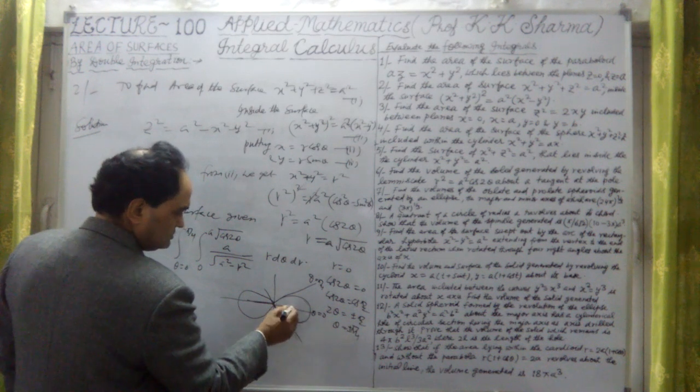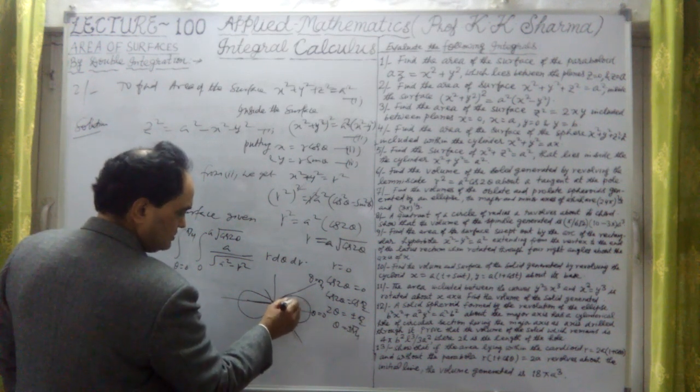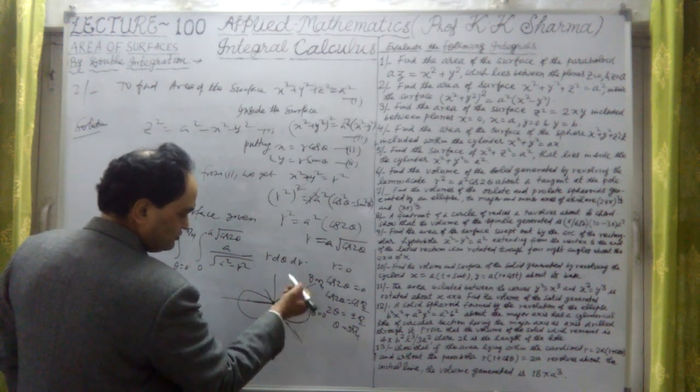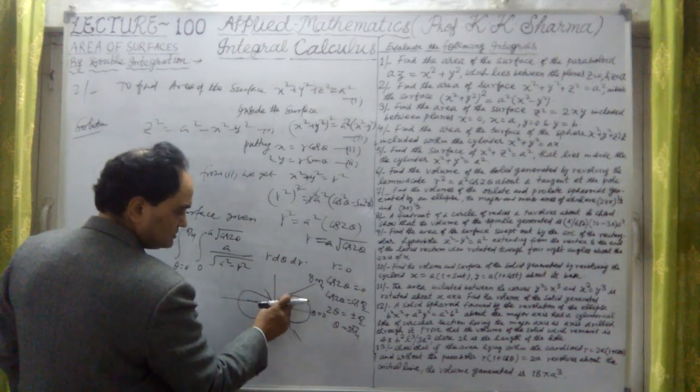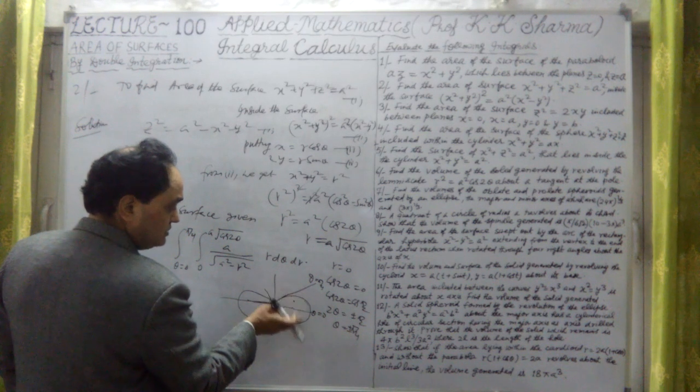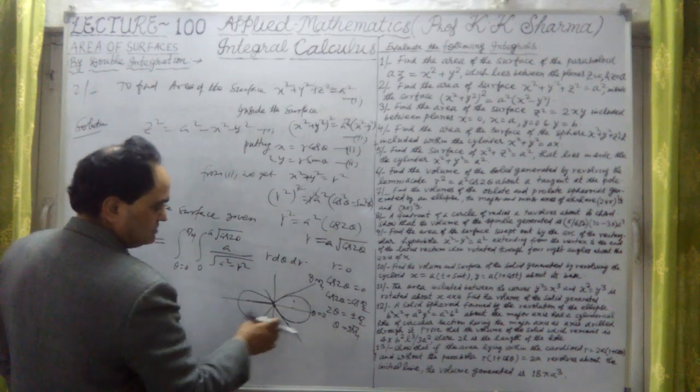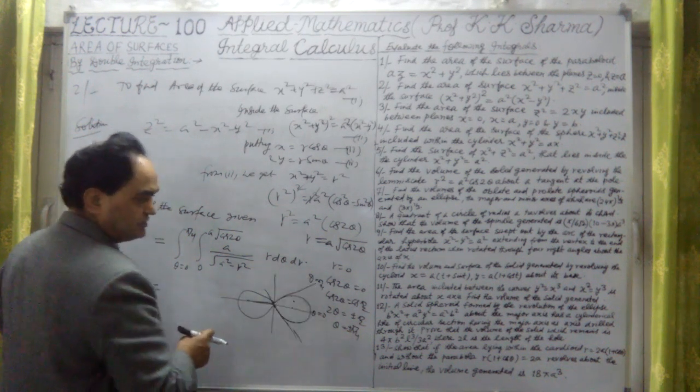We take only this area because this is the area we have to find out. In this case, we take the point P, and the projection is upon this. In this situation, this projection will give us the area, so one area, either of this or this, we have to calculate. Theta from 0 to pi by 4 are the limits we have to take here.